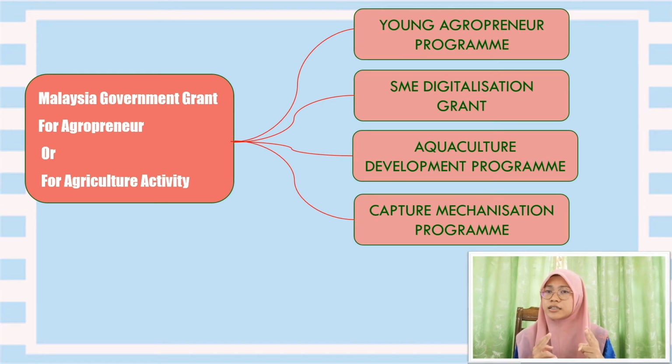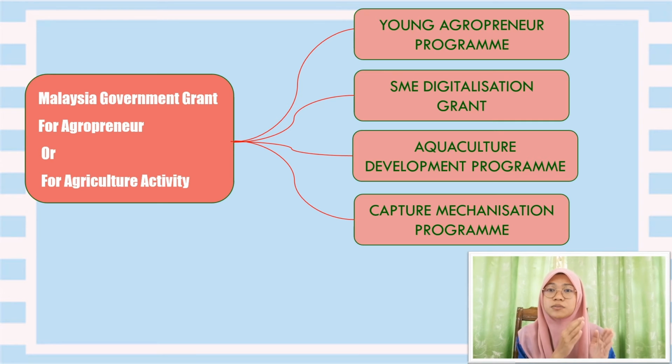Second is the SME digitalization grant. This is to digitalize their activity and their business, to make them open to IR 4.0. Third is the aquaculture development program. This is especially for aquaculture itself, so this is very suitable for this entity.